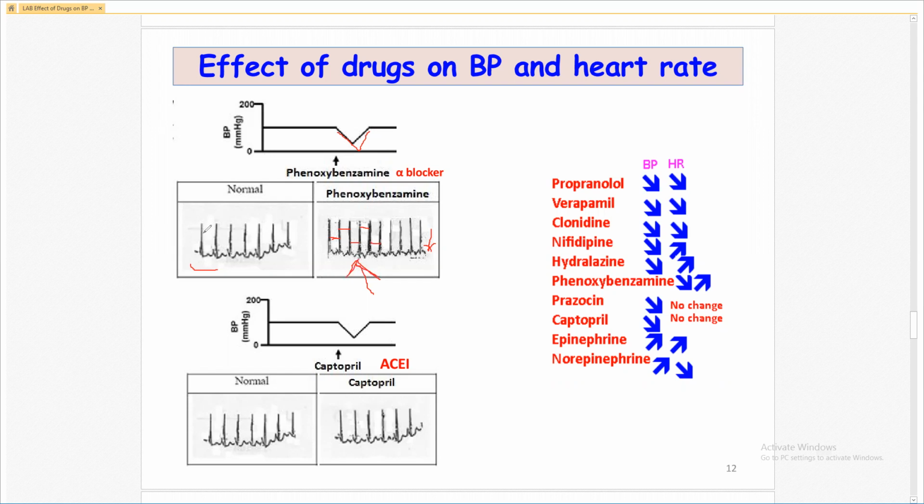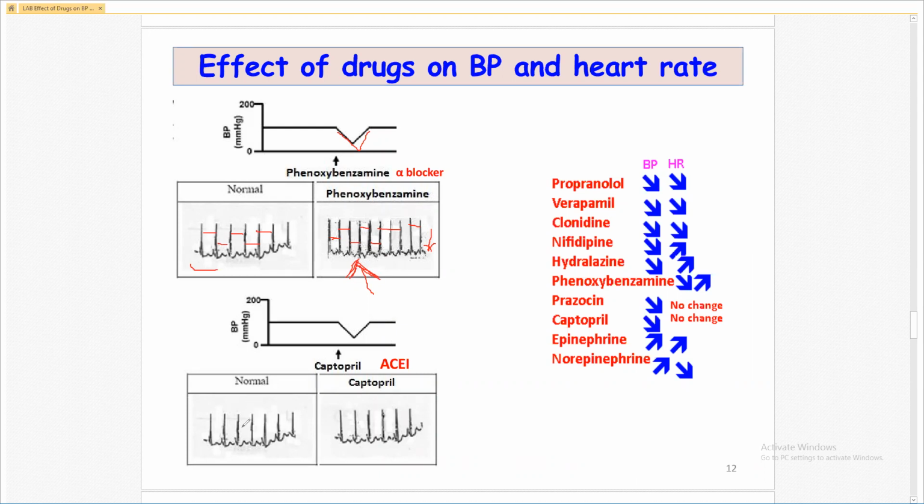See the normal distance between the two slopes. This is the normal distance between the two slopes. And here in phenoxybenzamine, the distance between the two slopes is decreased. So it means that there is increase in the heart rate.